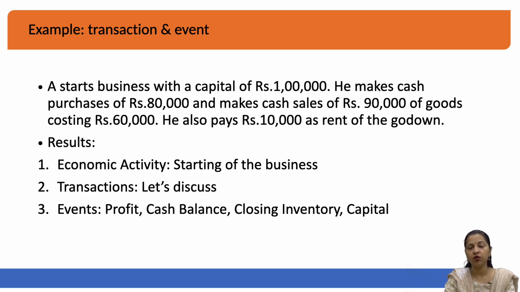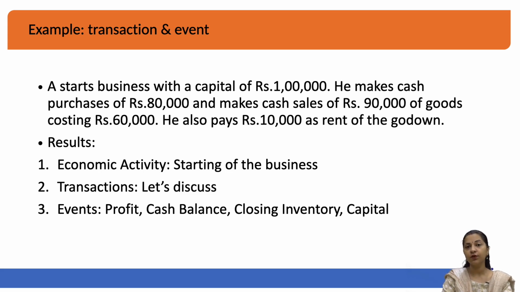When we talk about costing of the goods and when we talk about sale of the goods, there is a difference of profit or loss. Suppose you have sold these goods for 90,000 rupees, but what is the cost? How will you calculate the profit? You will go and see what the costing of the goods is. In this example, our sales value was 90,000, our cost of the goods is 60,000.